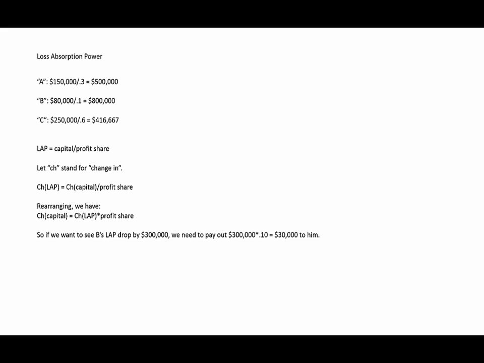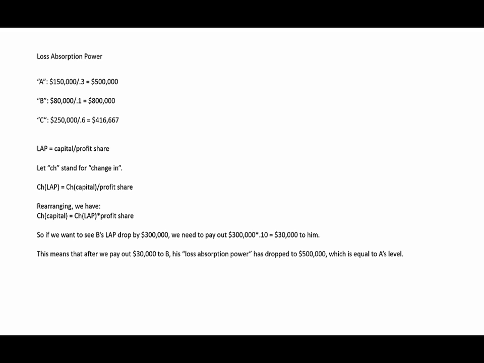So if we want to see B's loss absorption power drop by $300,000, and again we do, we want to see B's loss absorption power drop from $800,000 down to A's level of $500,000, then we need to see B's capital fall by $300,000 times 0.1, or $30,000. And that's going to happen by paying out $30,000 to partner B.